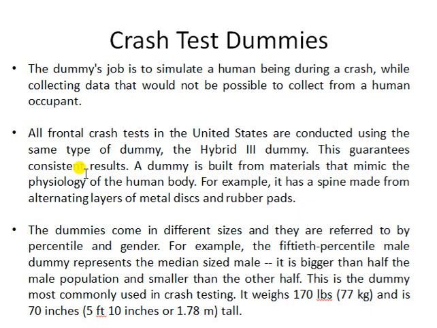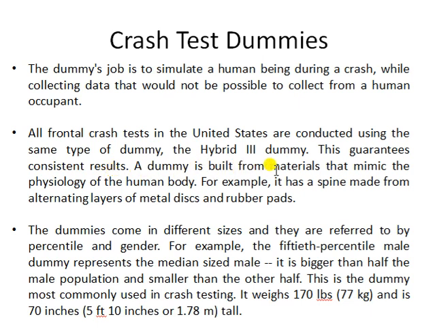Fine. So in most of the countries like the US, there are certain standards for the dummy. Most of the countries are using a dummy of the Hybrid III type. I would recommend you to study the different types of dummy. Nowadays we are using the Hybrid III dummy. Why are we using this type? Because it guarantees consistent results.